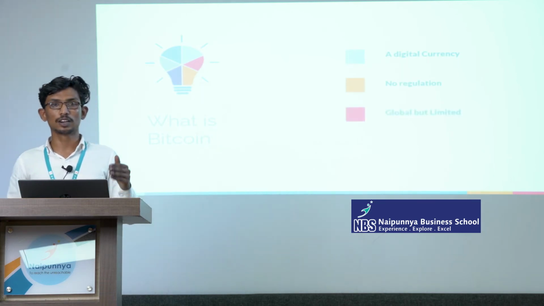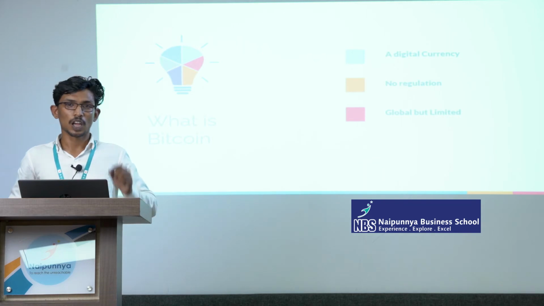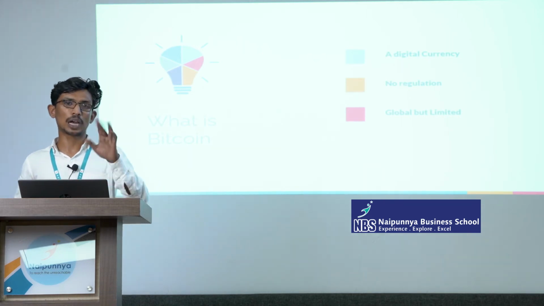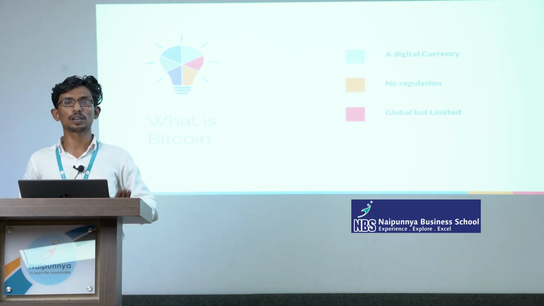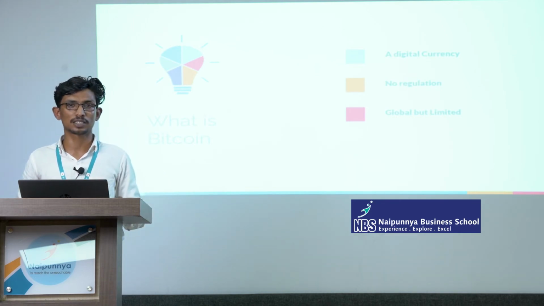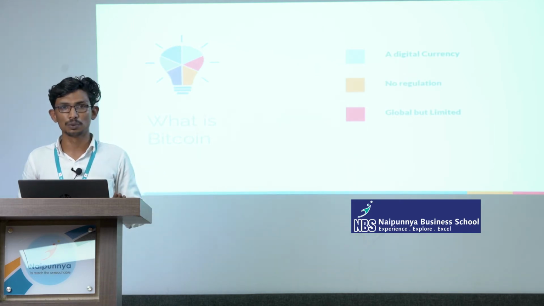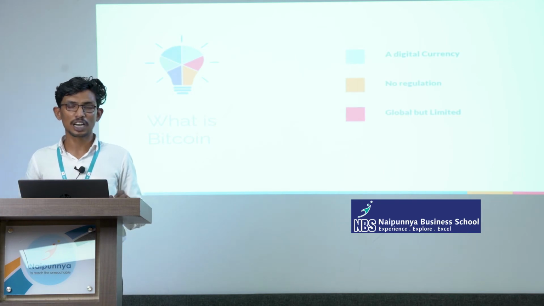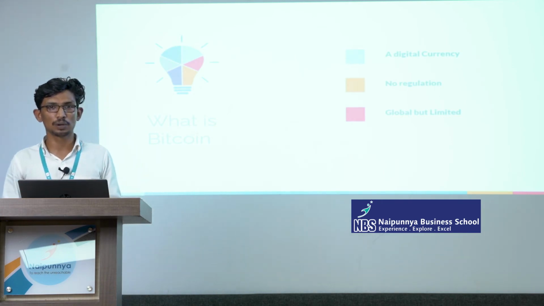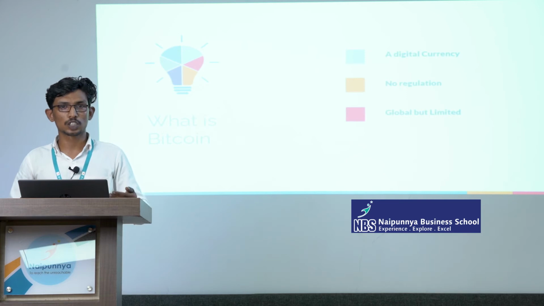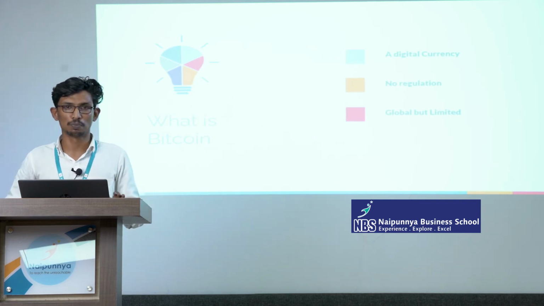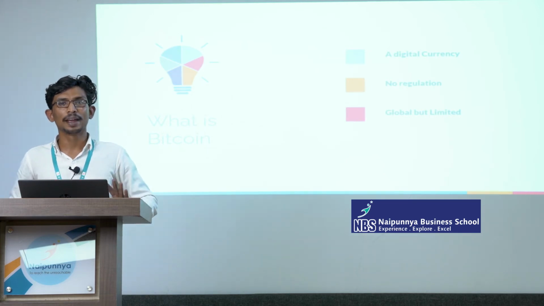And the third one is global but limited. If you have Bitcoin, it's equal to having an international debit card. Wherever you go, wherever you make transactions, wherever you need to purchase, you can use Bitcoin. But it is limited. Limited in the sense that the Reserve Bank of India is capable of producing more money, but in the case of Bitcoin, it is limited.